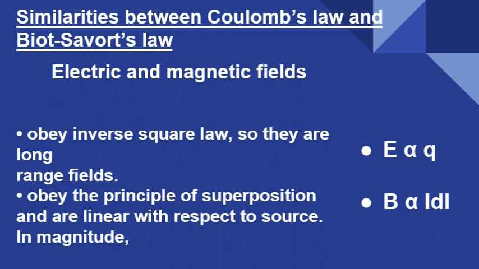So in electric field, if the quantity of charges are increased, then the electric field is going to be increased. That is, E is directly proportional to Q and B is directly proportional to IDL. So we can say both electric and magnetic field are linear with respect to the source.